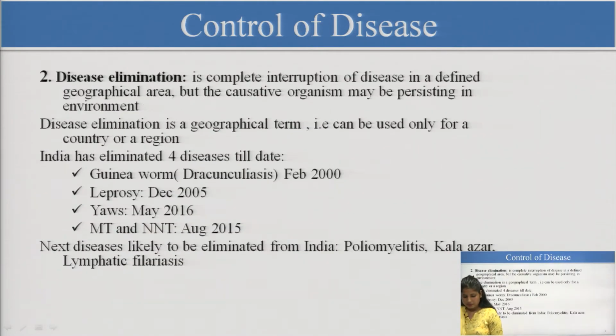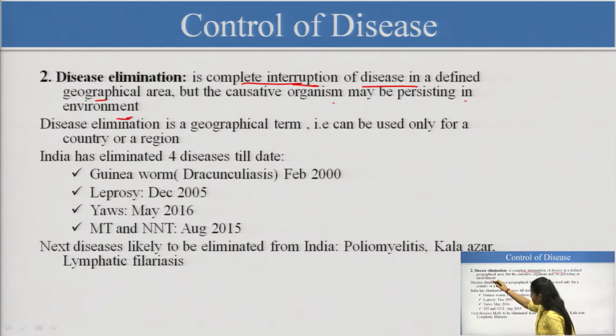Then after that comes disease elimination. This is the second stage. If we can control the disease, of course, the next step is to eliminate it. This is the complete interruption of a disease in a defined geographical area. As I told you initially, this is a geographical term. In a particular area, the disease is absent because we have interrupted the agent responsible for the disease. But the causative organism may be persisting in the environment, present somewhere.